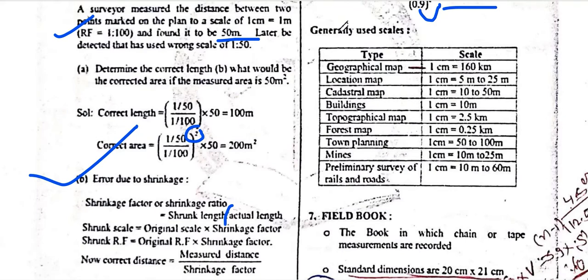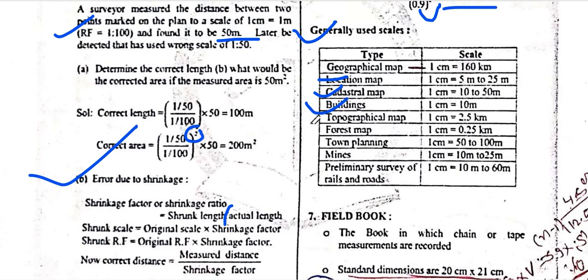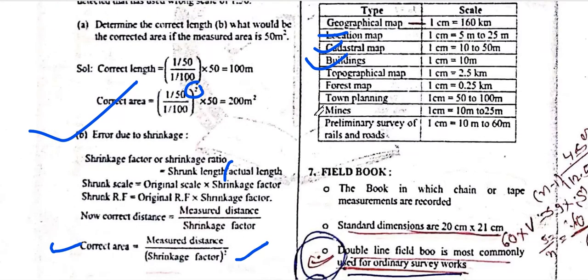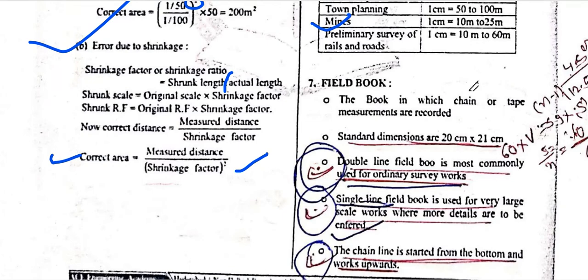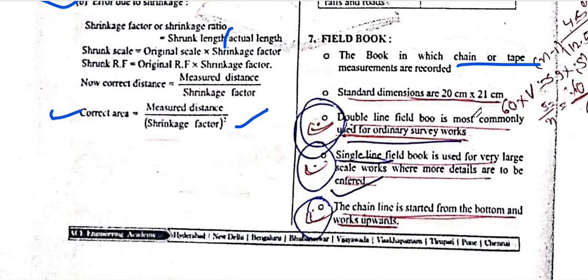Okay, the generally used scales are for geographical maps, location maps, cadastral maps, buildings, topographical, forest, town planning, mines, and the like. Field book. What is the field book? A field book is for chain or tape measurement and record. Standard dimension is 20 centimeters by 21 centimeters.